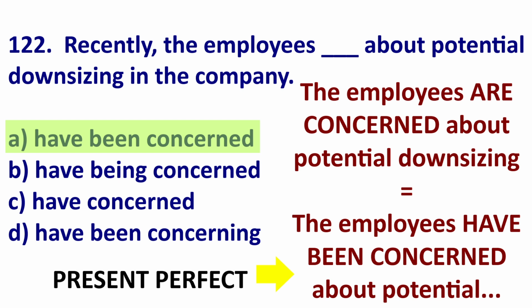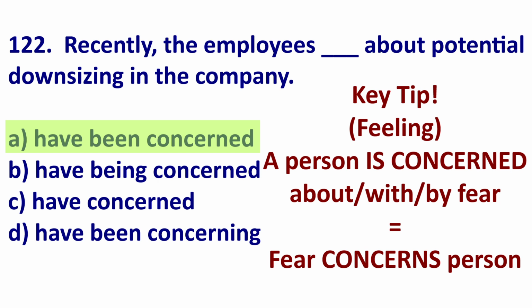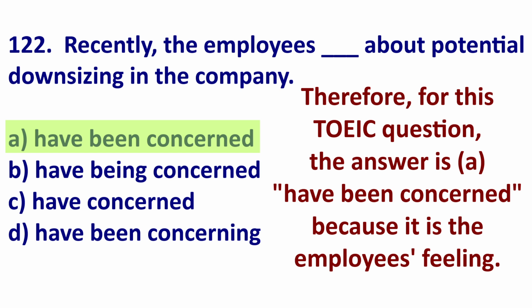So, once again, when you use concern, if it's your feeling or someone's feeling, they are concerned about something. They have been concerned about something. If you are talking about the scary thing, for example, you might say, I am concerned about my health. That's your feeling. My health concerns me. So, for this TOEIC question, we are talking about the employee's feeling. So, the answer is A.